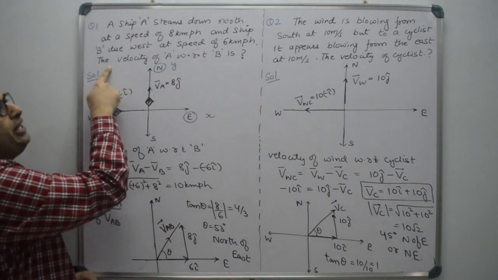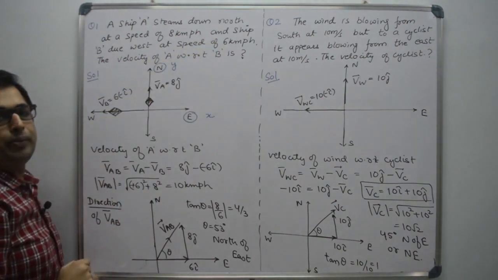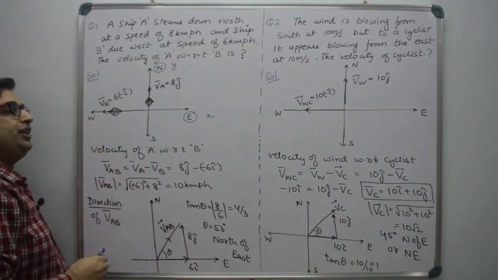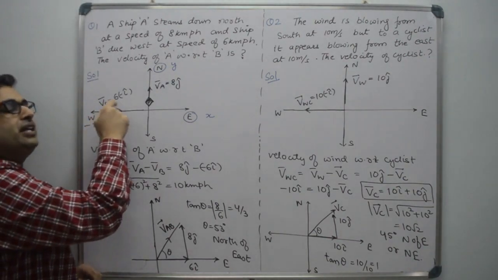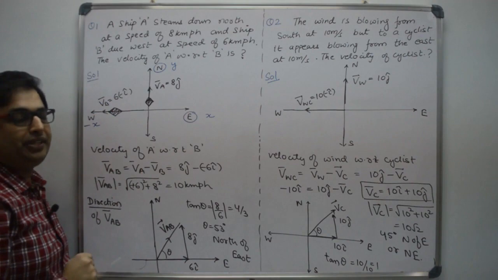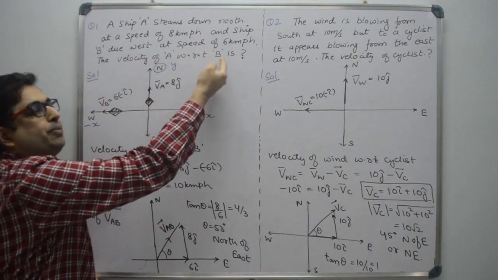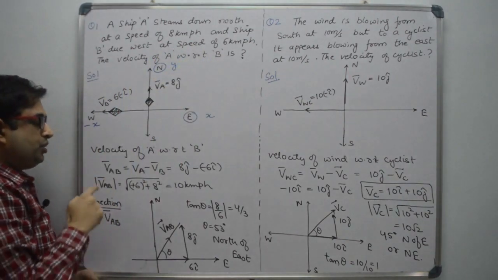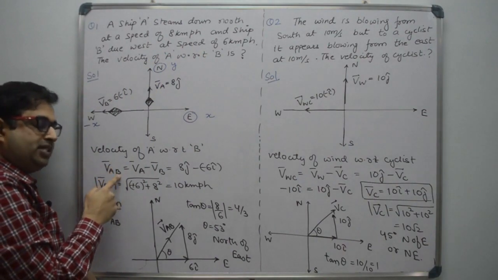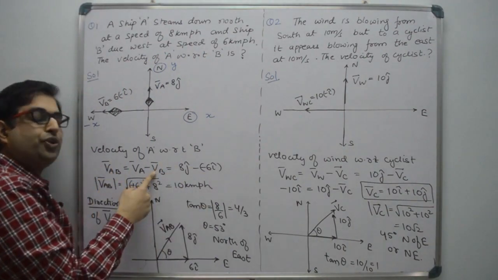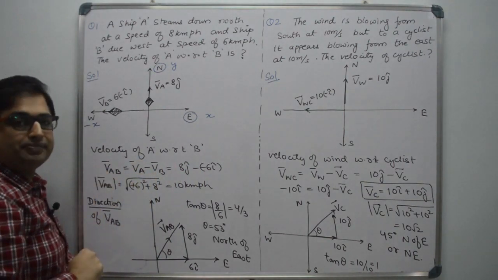What is the velocity of B? The velocity of B is towards west with 6 km per hour. West is our negative x direction. So the velocity of B is minus 6 i cap. Right? Now what are they asking? They are asking the velocity of A observed by B or relative to B. So the velocity of A observed by B or relative to B means we have to subtract the velocity of B. Right? Why? To keep B at rest.